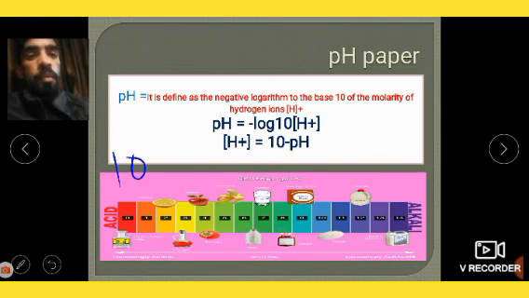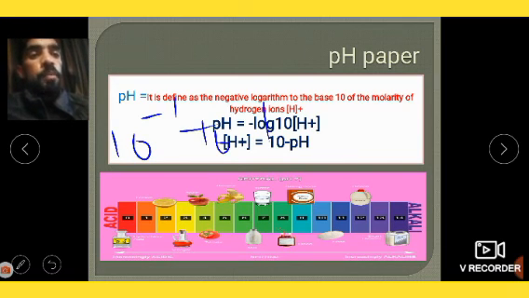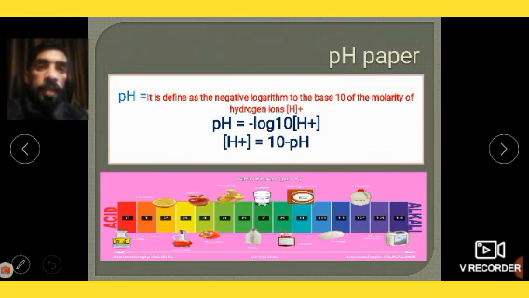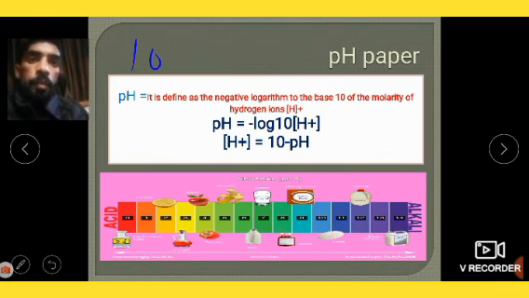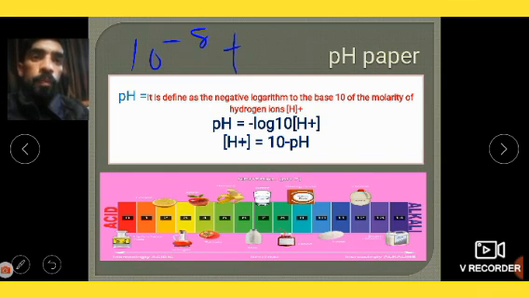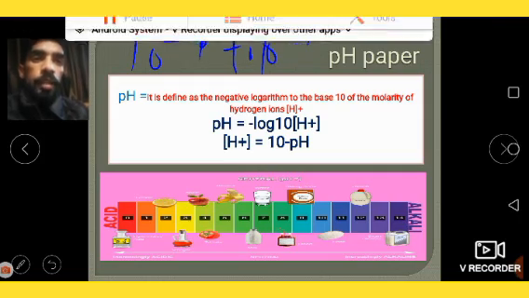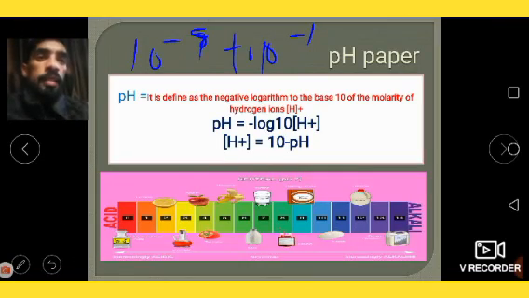It can be 10 raised to power minus 1, 10 raised to power minus 2, and so on, up to 10 raised to power minus 7. The range from 10 raised to power minus 1 to 10 raised to power minus 7 is acidic. From 10 raised to power minus 8 to 10 raised to power minus 14 is basic in nature.